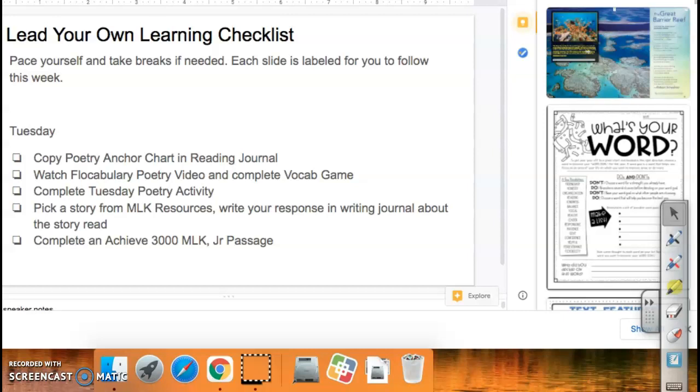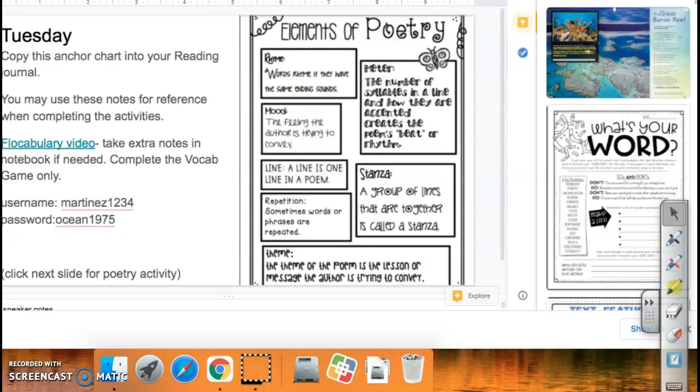Notice that I only included Tuesday there. You have the assignments to complete for that day. So you are going to copy the poetry anchor chart, you're going to watch the vocabulary video, complete the Tuesday poetry activity, pick a story from MLK resources, and complete the assigned Achieve 3000 MLK reading passage. This is the anchor chart that you will copy.